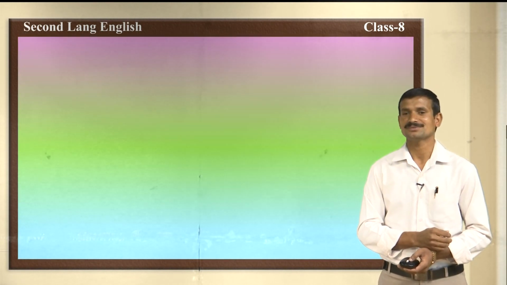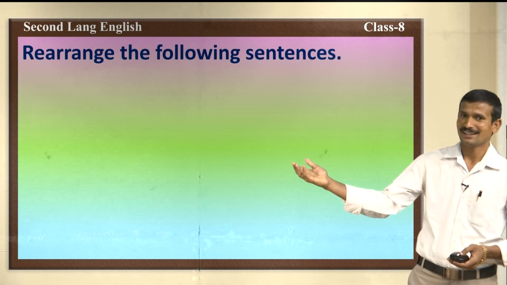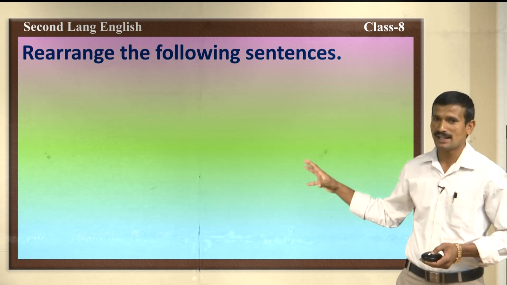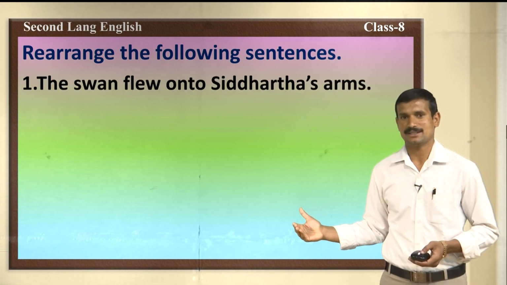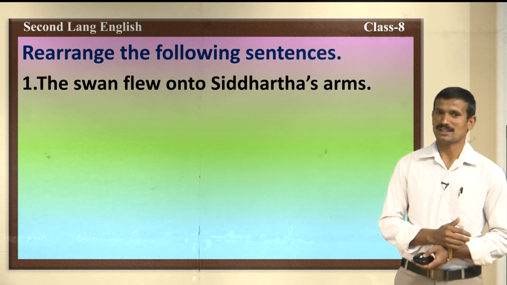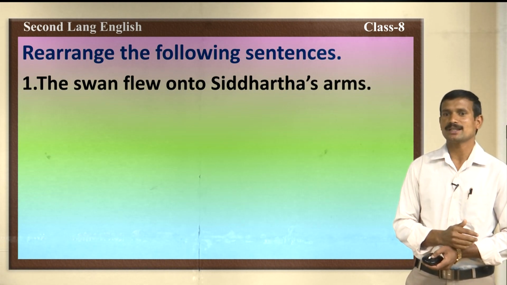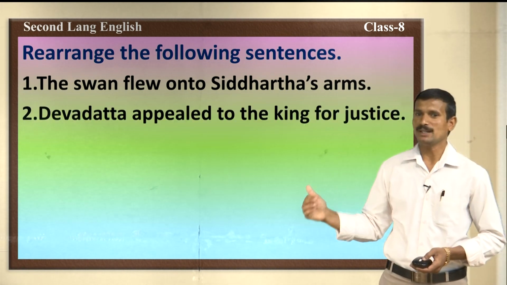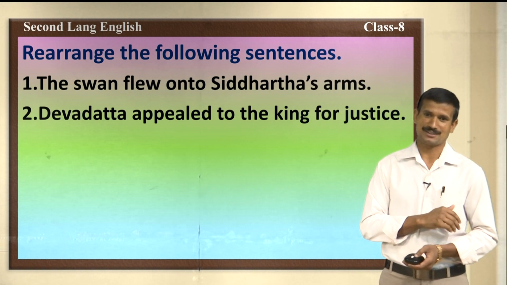Now, next activity, rearrange the following sentences. You should rearrange the play according to the event. First one, the swan flew onto Siddhartha's arms. Next one, Devadatta appealed to the king for justice.